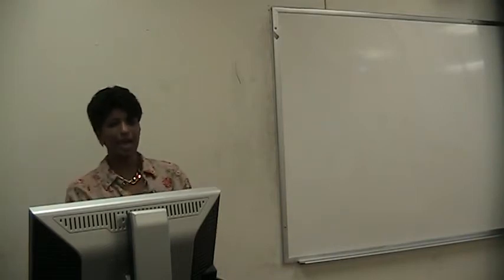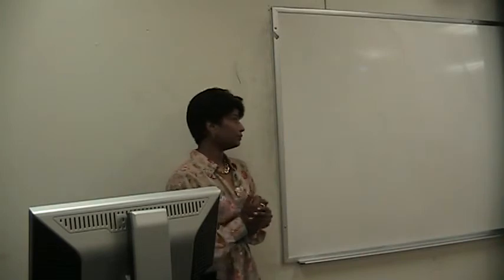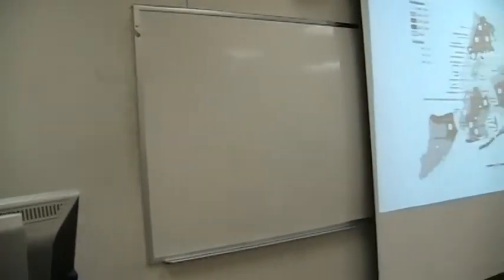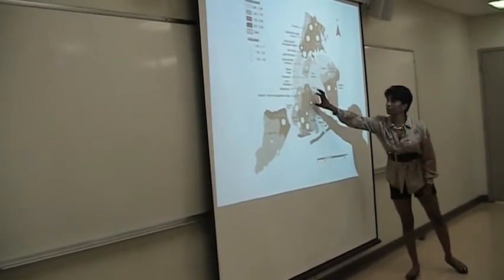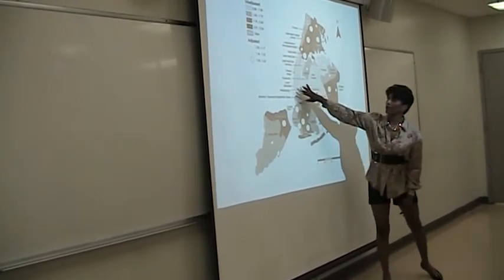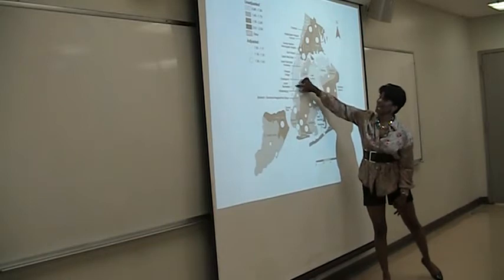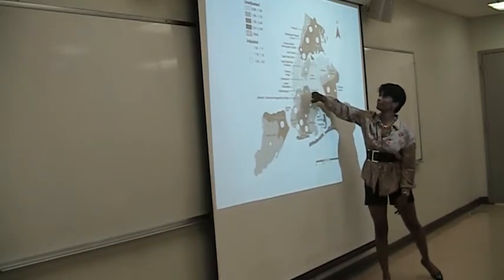Okay, so this is a map of New York City. This is a map of obesity in New York City. Look at the black areas. Okay, so this is Southeast Queens. That's the South Bronx. That's Harlem. This is certain areas of Brooklyn. But then look at areas like Manhattan, Chelsea, Upper West Side.